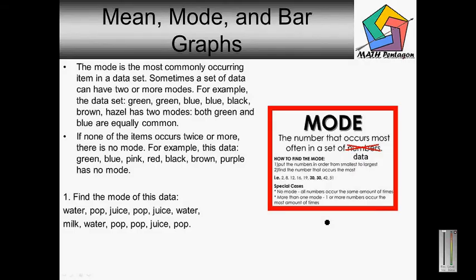Mean, mode, and bar graphs. The mode is the most commonly occurring item in the data set. Sometimes a set of data can have two or more modes.